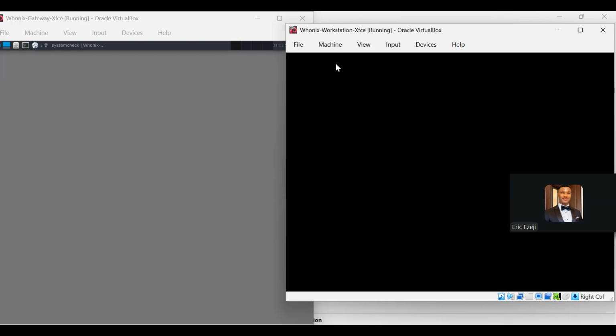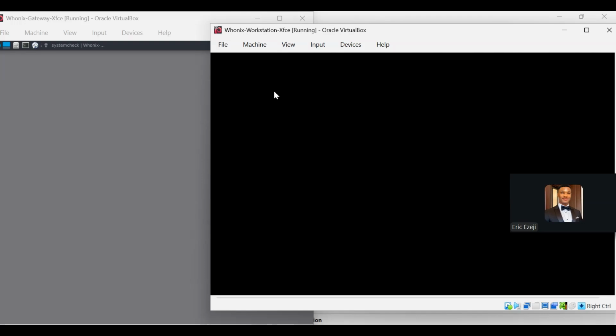But in your own, just make sure it loads and connects to the Tor network first before you open your workstation. But I don't have that time. That's why I'm just opening it. Okay.